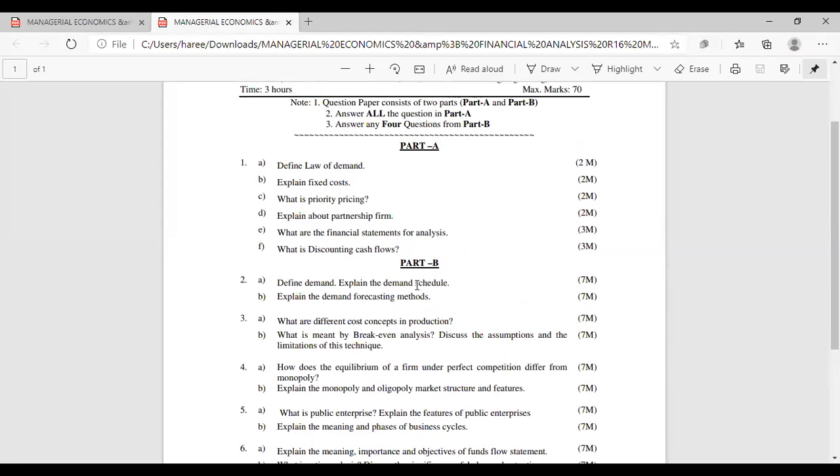Why we are discussing this: so far we have discussed around three units, and you will be identifying how they ask the questions from the first three units. You have to know, and you have to study those questions also. You have to study the total syllabus. These previous question papers are to know how they are asking the questions and what content you have to write for these questions.